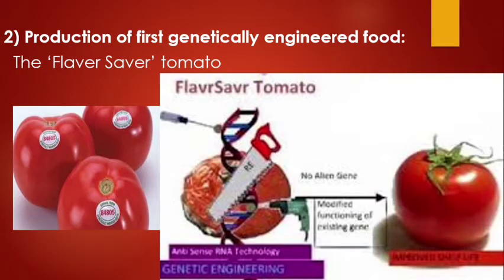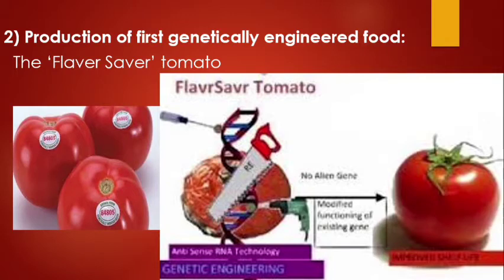The next application is the production of Flavr Savr tomato. The Flavr Savr tomato is a GM plant produced in California. This tomato is genetically altered to soften more slowly so that the fruit can remain on the plant until it is ripe.